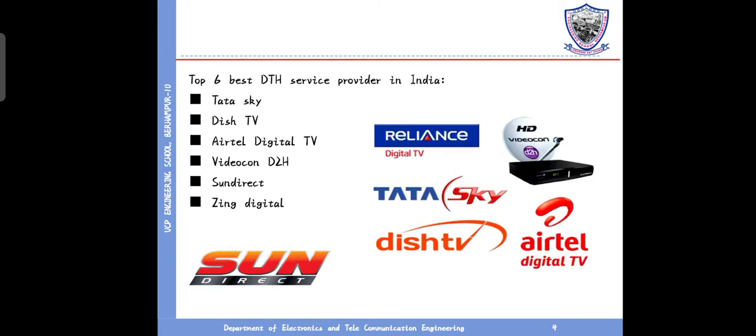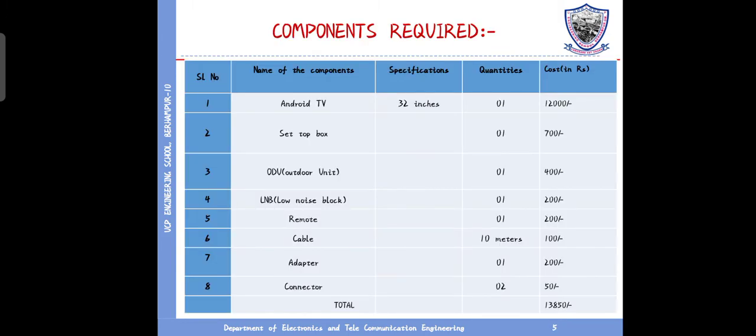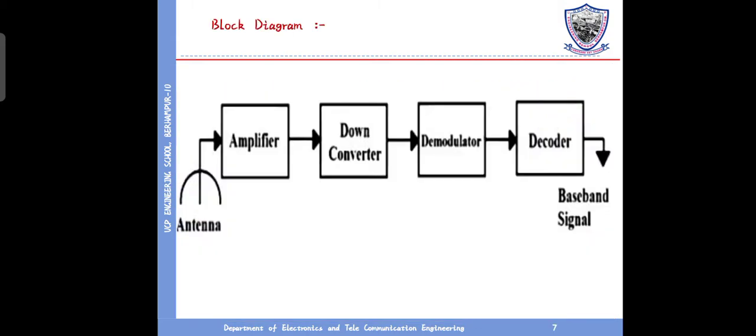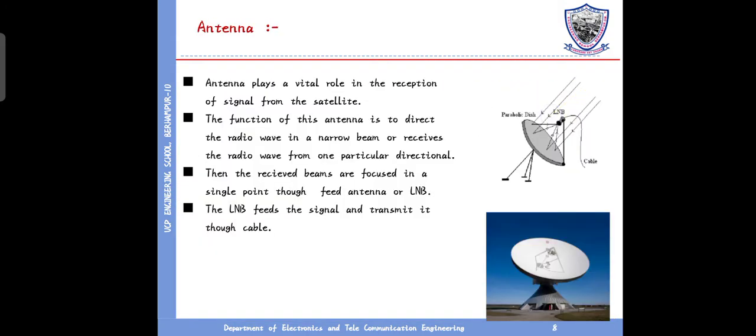The top six DTH service providers in India are Tata Sky, Dish TV, Airtel Digital, Videocon D2H, Sun Direct and Zing Digital. This is my component. This picture is the transmitter and receiver. This is the geostationary satellite and the provider center. This is the receiver.